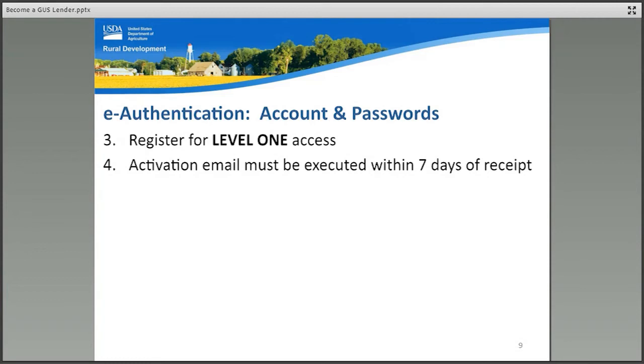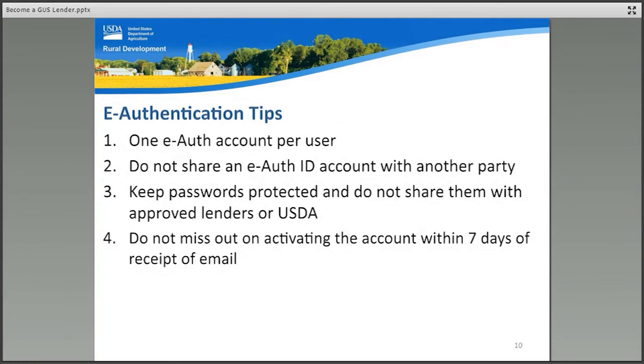Step 4 is an activation email will be sent to you typically within 24 hours. There is a link in the email that must be selected in order to activate the e-auth ID. Failure to activate the ID within the 7 days allotted will render the account invalid. You will have to begin again with a new e-auth ID and password selection. Be sure to check all of your junk email folders if you do not see the activation email within a few days. Here are some good e-authentication tips and reminders.